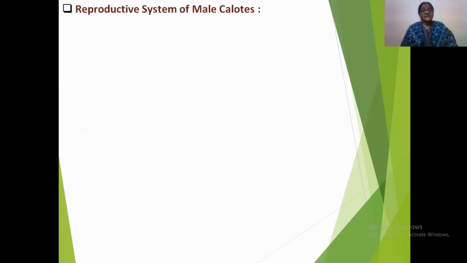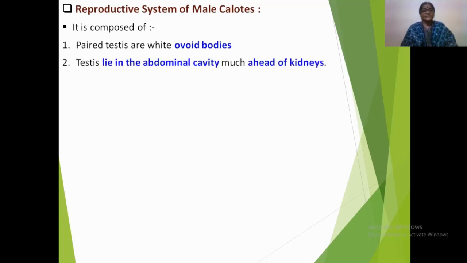The second half of the system, that is the reproductive system in male Calotes. The reproductive system is mainly composed of the paired testes, which are ovoid bodies. They lie in the abdominal cavity and much ahead of the kidney's location. The right testis is located a little ahead of the left testis.